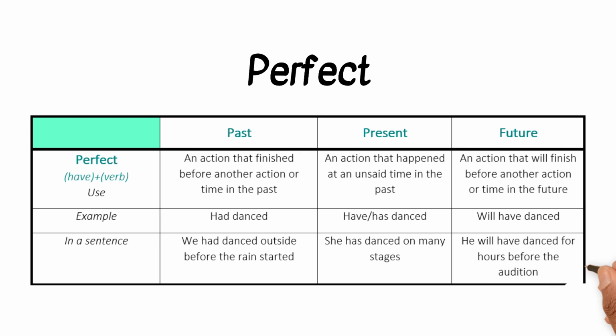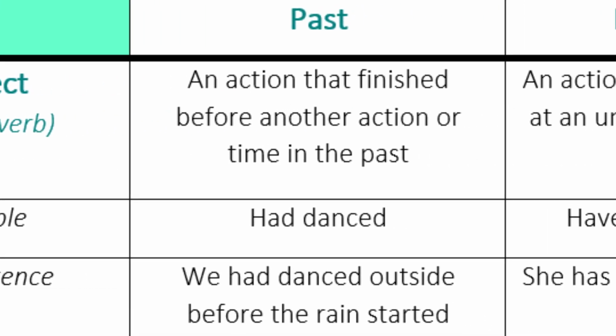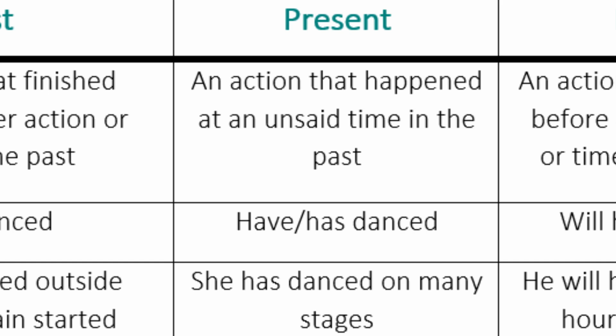The form for perfect is have, has, or had, plus the verb. Past perfect. An action that finished before another action or time in the past. For example, had danced. We had danced outside before the rain started. Present perfect. An action that happened at an unsaid time in the past. For example, have or has danced. She has danced on many stages.